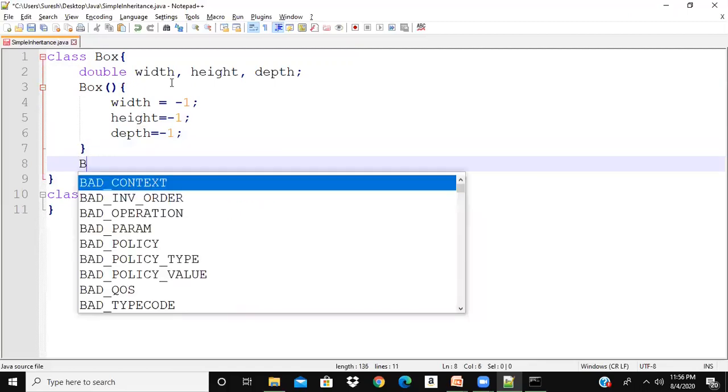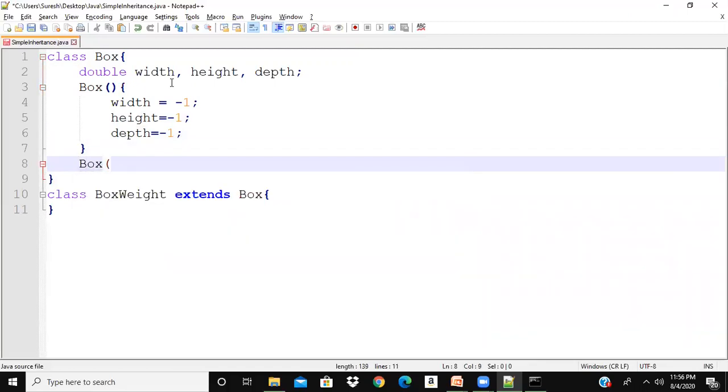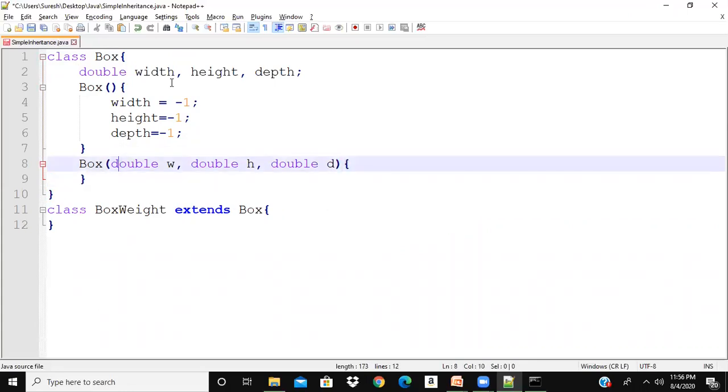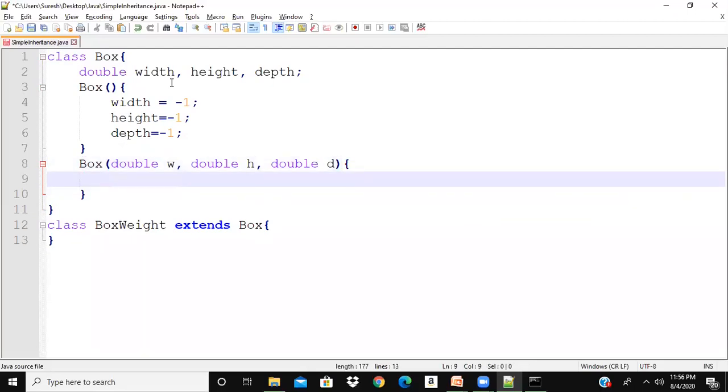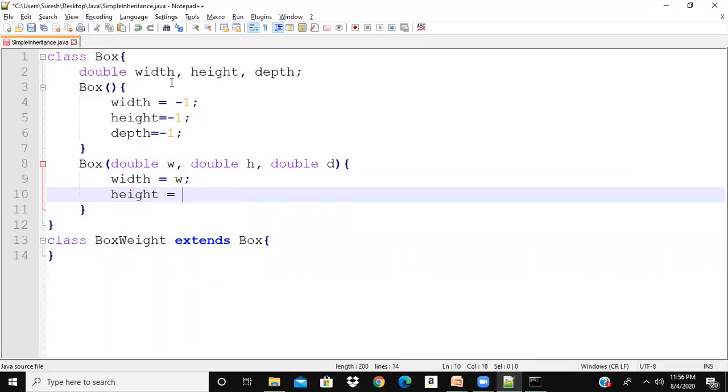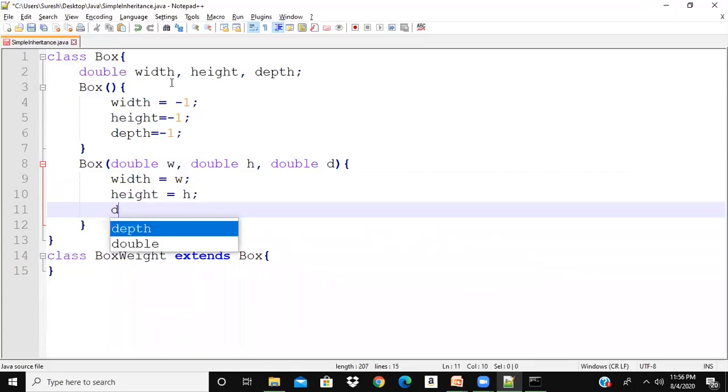Let us write another, parameterized constructor: Box with double w, double h, double d. I am using WHD to represent width, height, and depth. In the constructor, I initialize width equal to w, height equal to h, and depth equal to d. So I have two constructors.